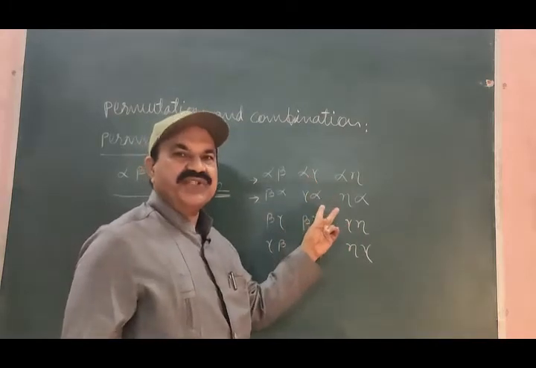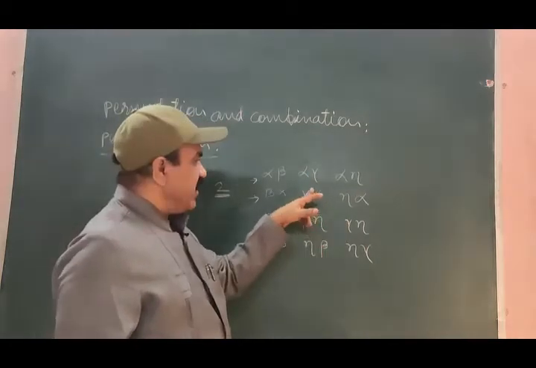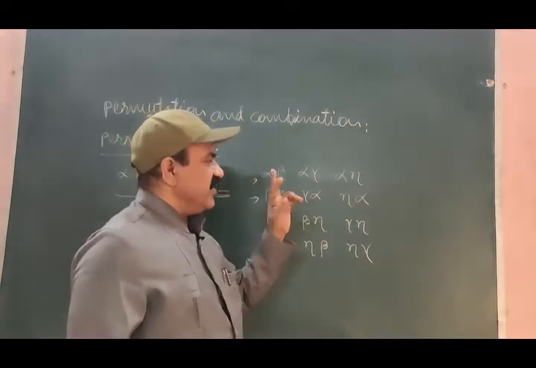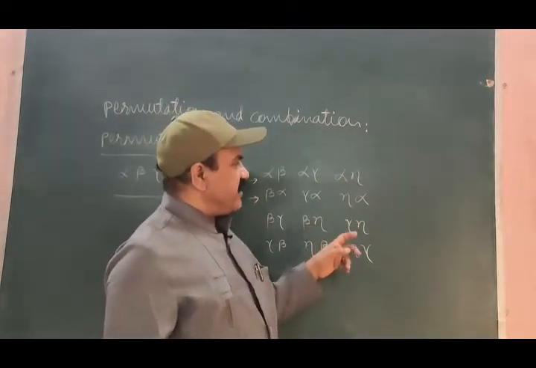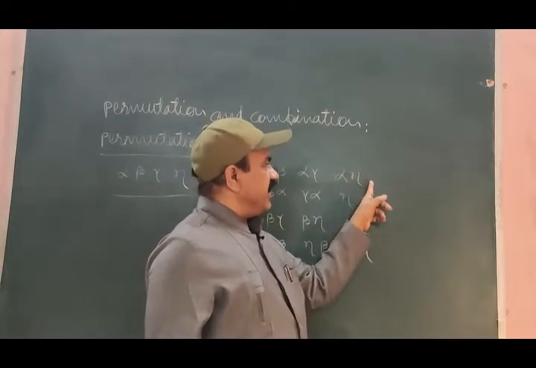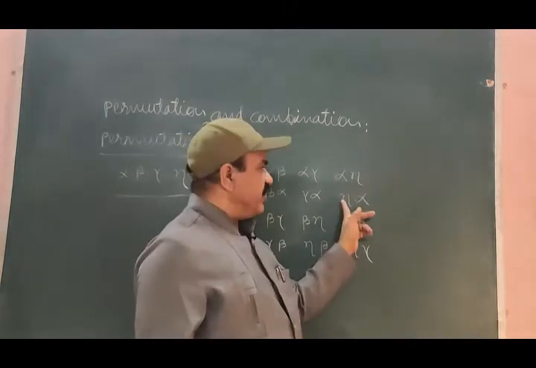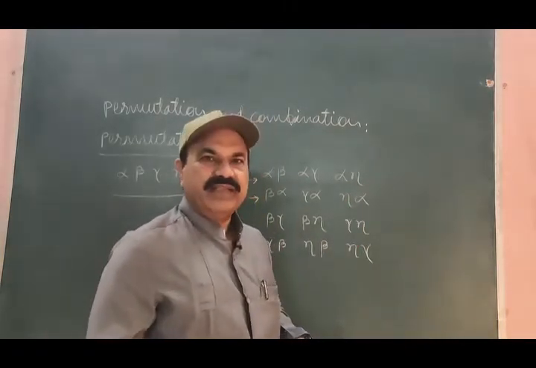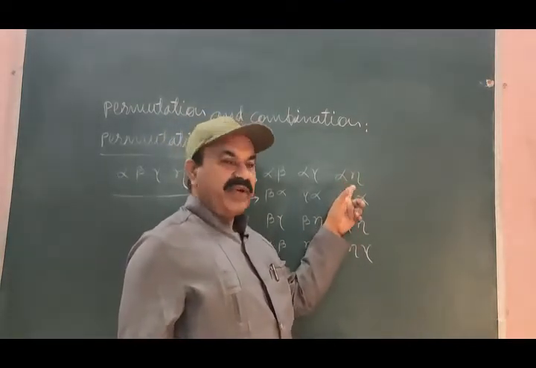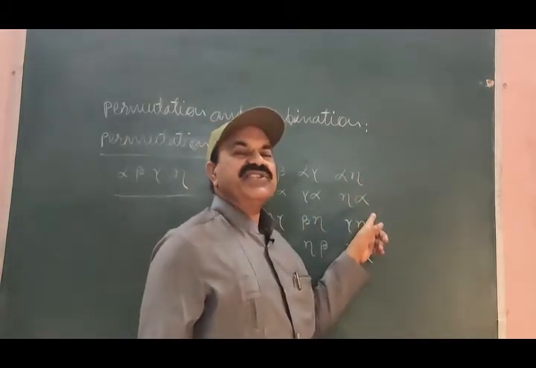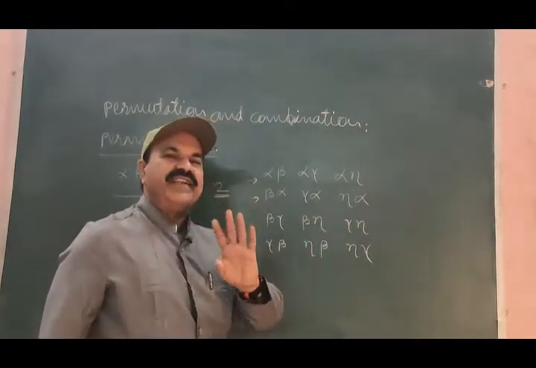Similarly, come to this one, alpha, gamma, gamma, alpha. Same objects are used. What is the difference? Difference is made only in the appearance. Here alpha is appearing first, here gamma is appearing first. Let us come to this arrangement: alpha, eta, eta, alpha. The objects taken here and here are the same. The difference is of appearance. In this arrangement, alpha appears first; in this arrangement, eta appears first. If you go to the remaining arrangements, you will find the same thing.